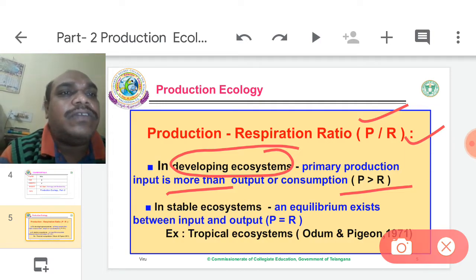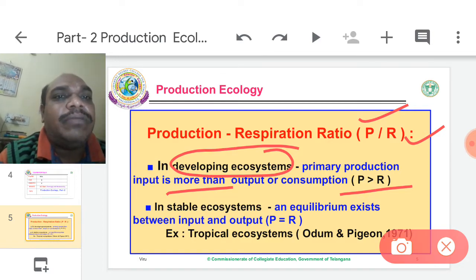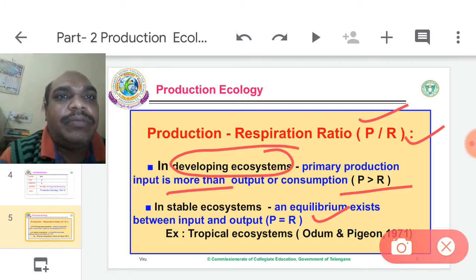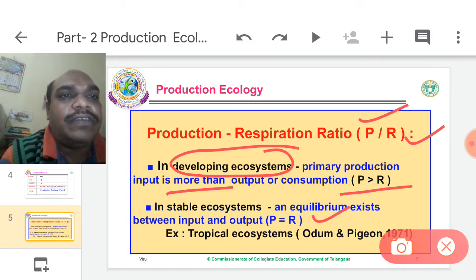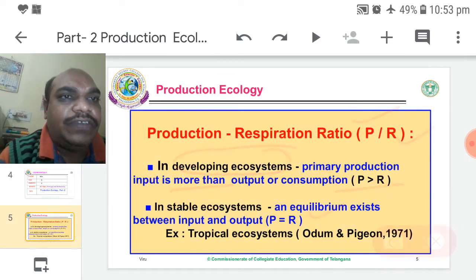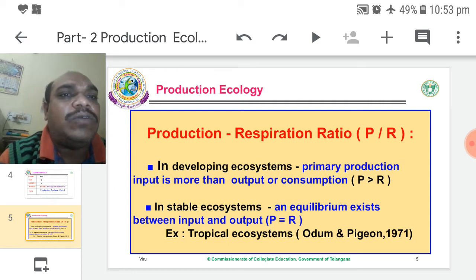In a stable ecosystem, it is an equilibrium state, input and output are equal. Means the amount of organic matter synthesized in photosynthesis equals the amount of organic matter consumed in respiration. In that condition P is equal to R. It indicates a stable ecosystem.